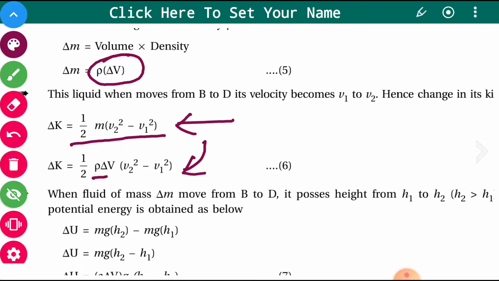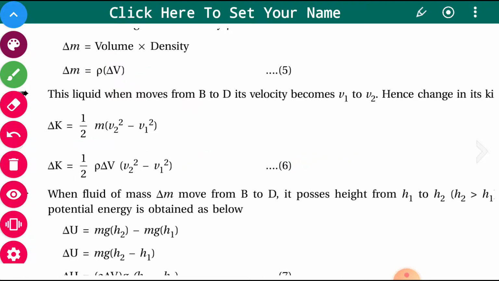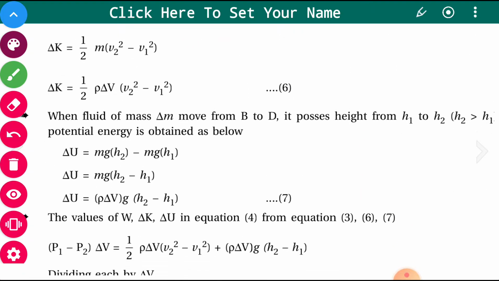So delta K we have obtained, as work done is delta K plus delta U. Now delta U is the change in gravitational potential energy.